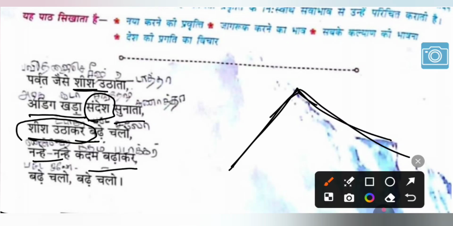That is what he says here. Nanhe nanhe is a word pair. So small steps. Even if the steps are small, you should keep moving forward. You should progress to reach your goal. Bade chalo, keep moving, continuously keep walking, keep moving in life without stopping. This is what the poet wants to convey in this stanza.